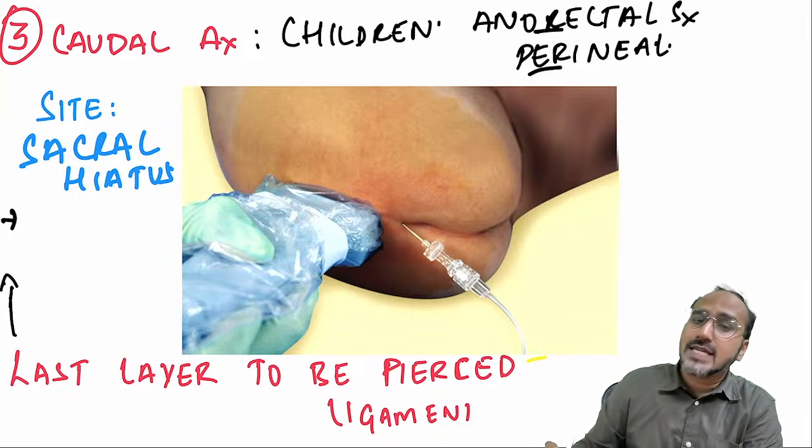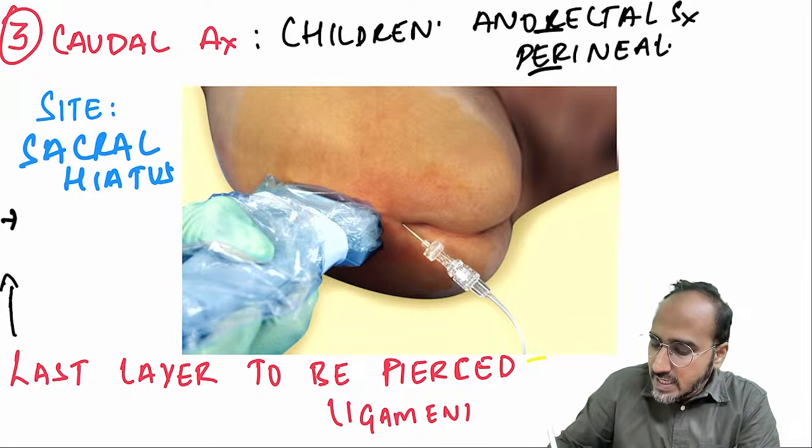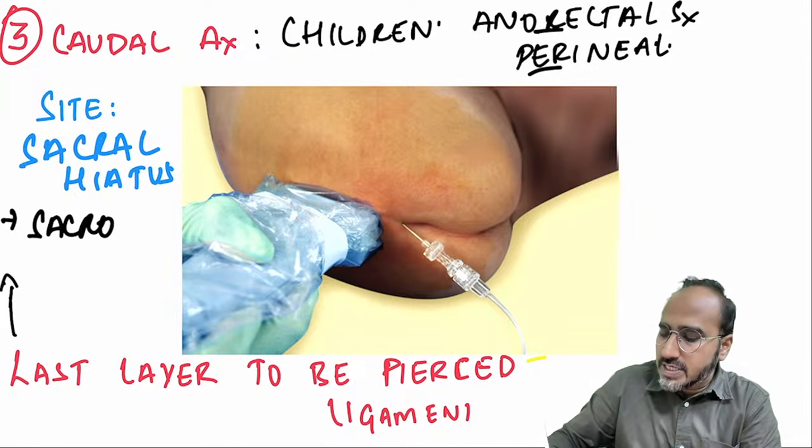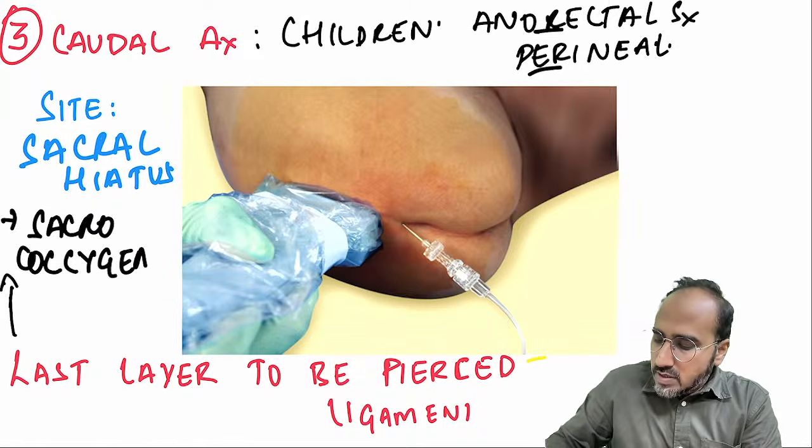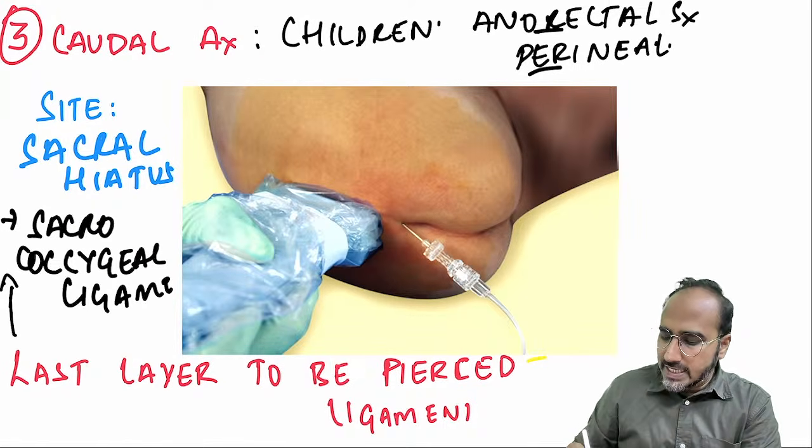And what is the last layer to be pierced in caudal anesthesia? It is the sacrococcygeal ligament. Sacrococcygeal ligament, that is the last layer to be pierced in caudal anesthesia.